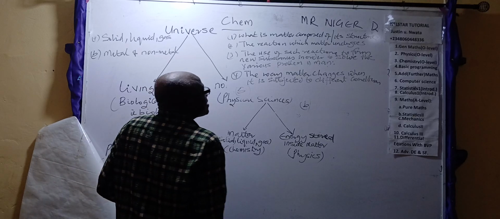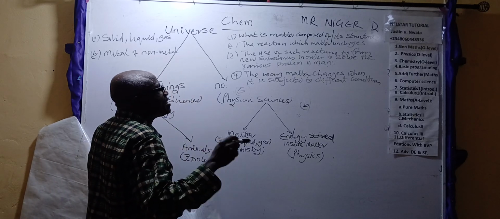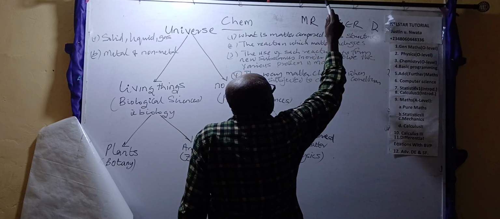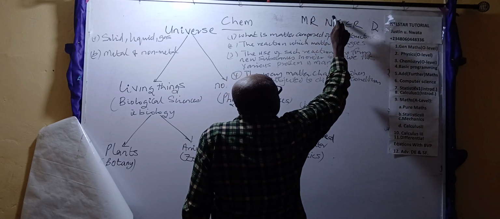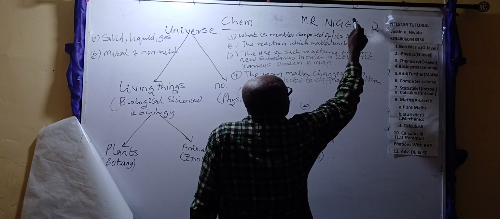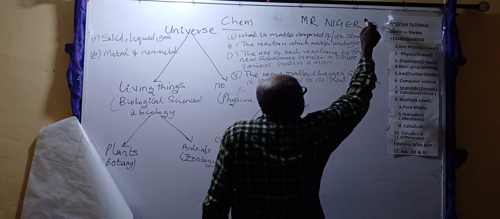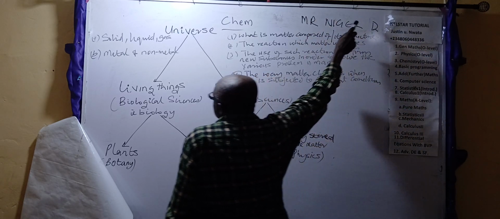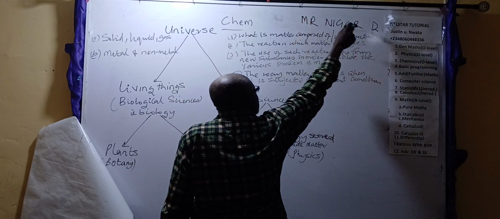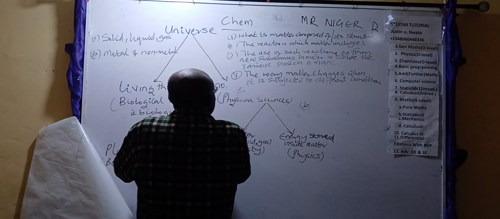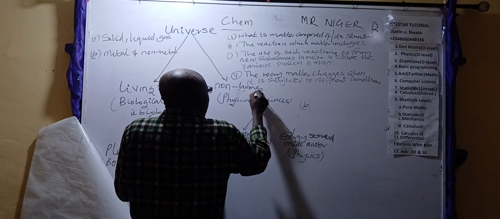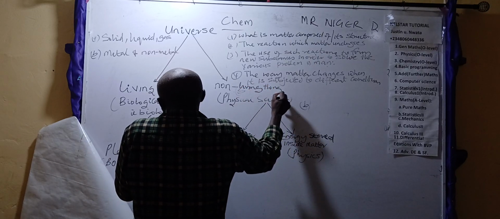In the course of understanding the environment, we find out that all living things satisfy this Mr. Niger D: movement, reproduction, nutrition, irritability, growth, excretion, respiration, and death. Anything on earth that satisfies this is a living thing. But if it doesn't satisfy it, it's a non-living thing. Hence, that's how we have non-living thing here, while here is living thing.